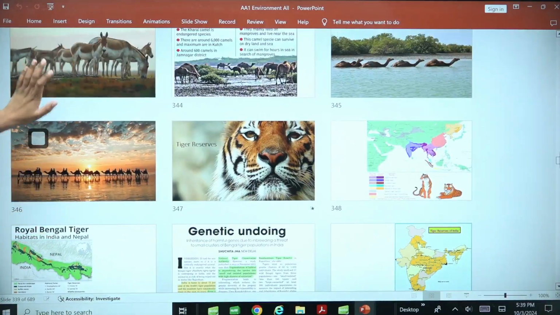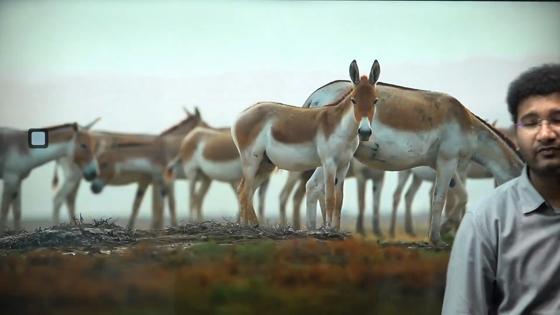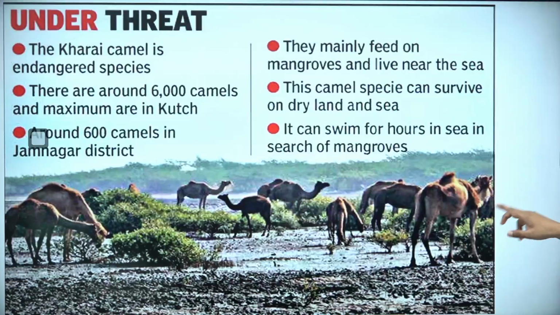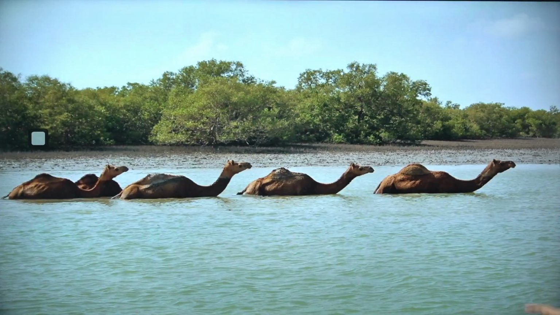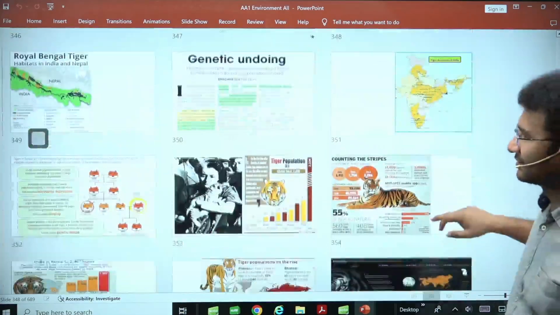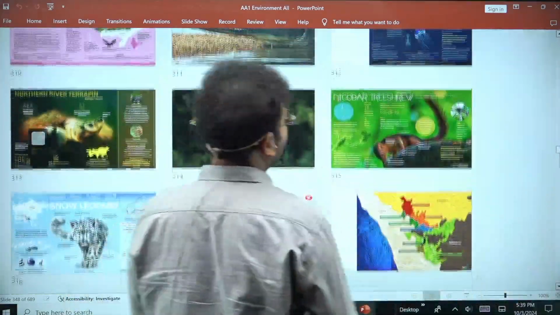For example, this is wild ass. In the desert of India, this is a wild ass species you will find only in the desert area, right? So this is Kharai camel, which is present in the desert regions, right? In totality, these are the major species that you are supposed to know.